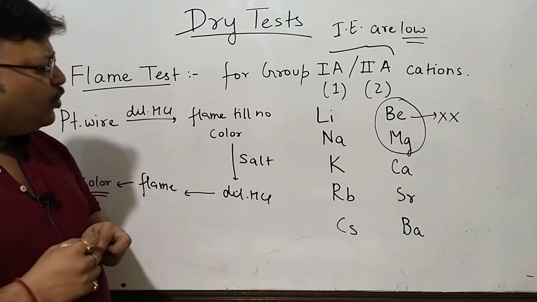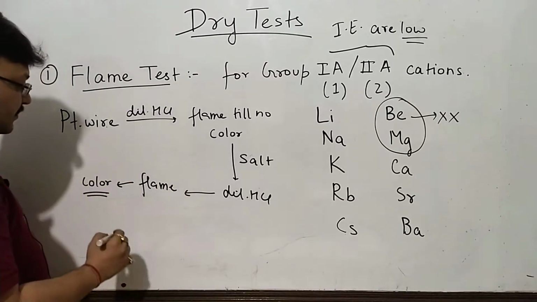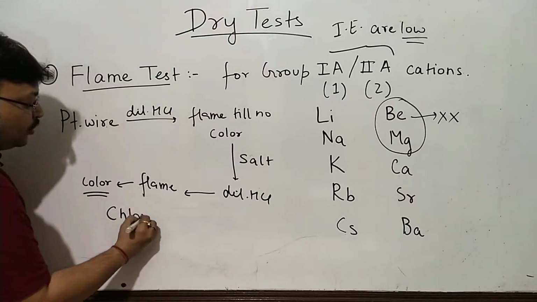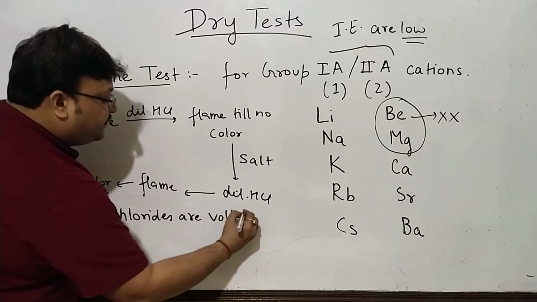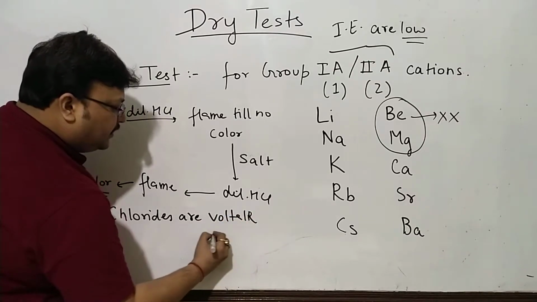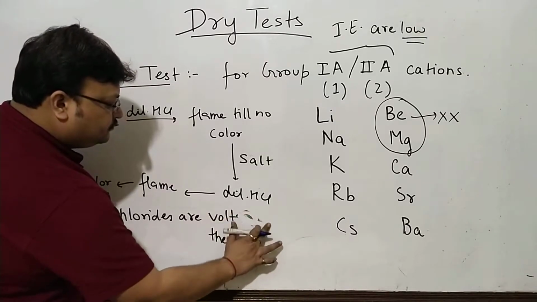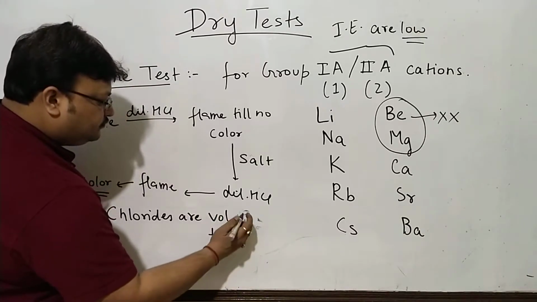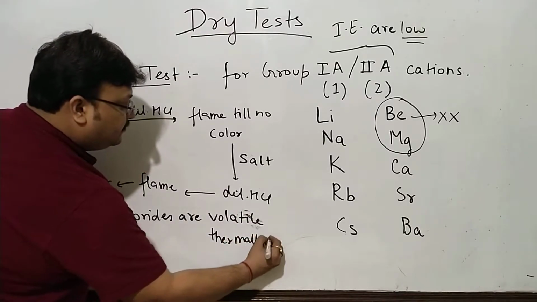The acid taken is always HCl because chlorides are volatile, thermally unstable.